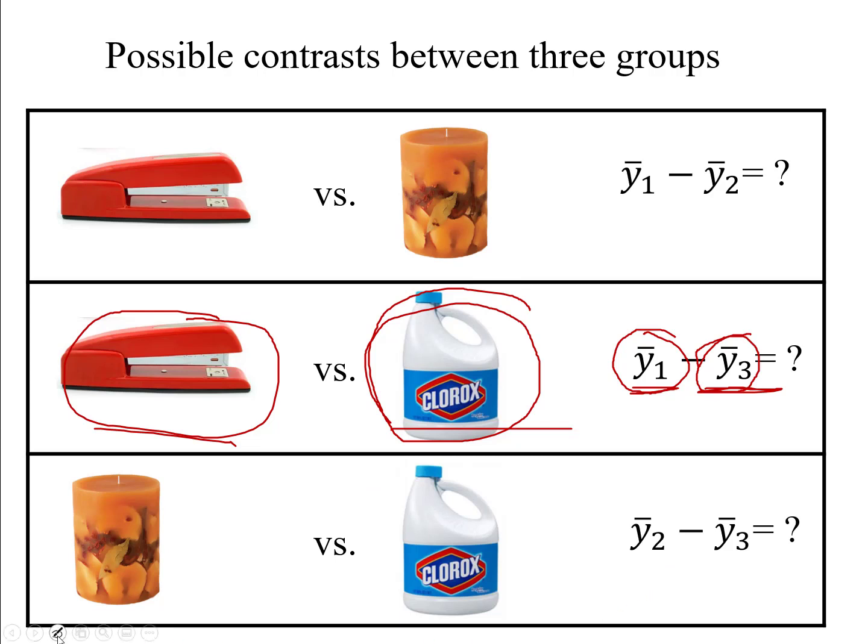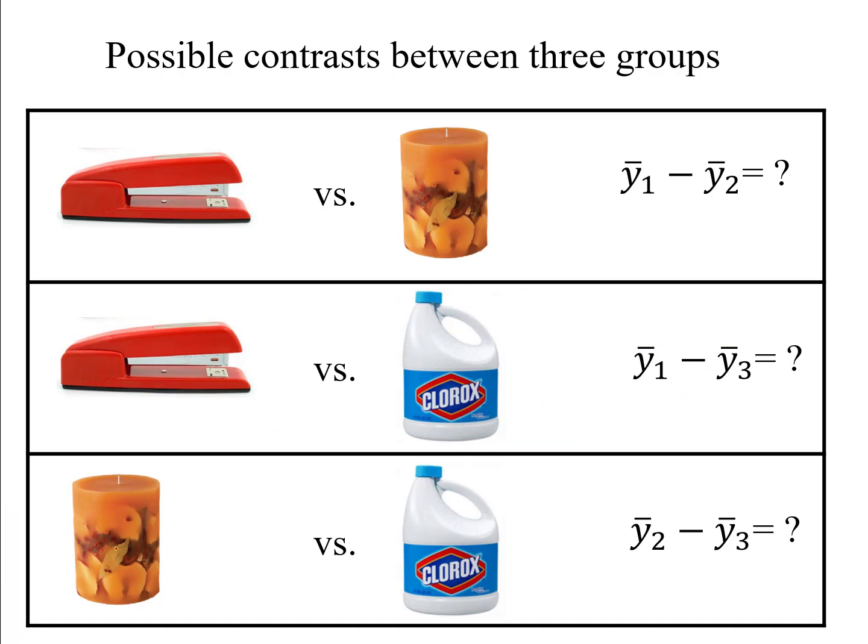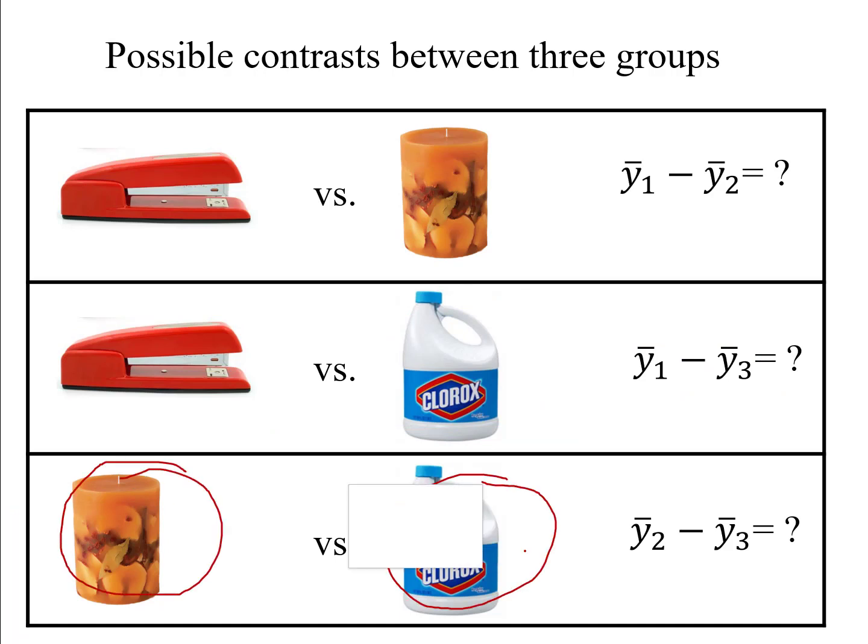Or third, I could see, is there a difference between my two treatment groups? Is the aromatherapy group different from the Clorox group in levels of statectomy sadness? So I can compare the mean statectomy sadness for, if my aromatherapy group is group 2, y bar for group 2, which would be the mean statectomy sadness level for group 2 after they completed therapy.